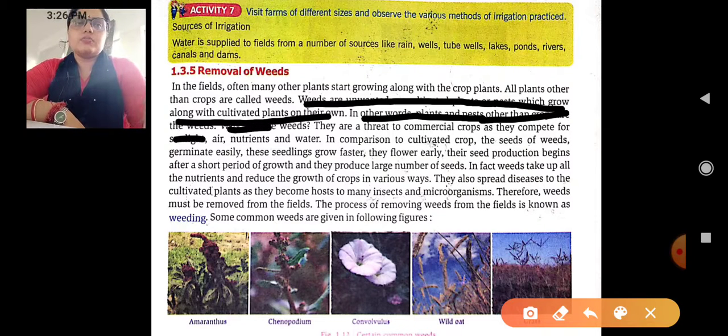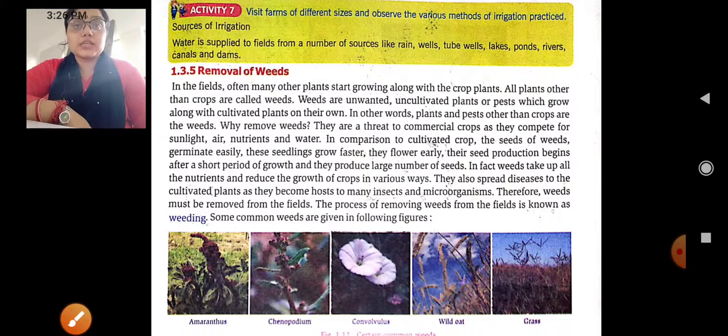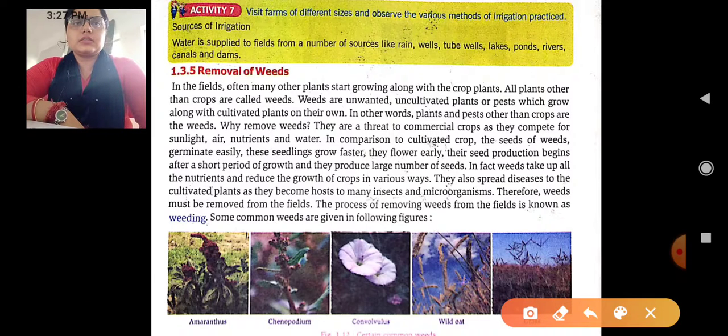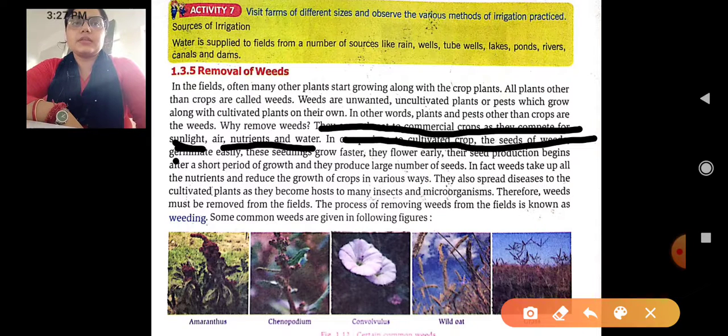And why do we remove the weeds? Weeds को हटाने की, remove करने की ज़रूरत क्यों पड़ी? We are going to discuss this. You know it very well what weeds are: the unnecessary plants present surrounding our crop. So why do we have to remove these weeds? Because they are a threat to the commercial crop as they compete for sunlight, air, nutrients and water. In comparison to the cultivated crop, the seeds of weeds germinate easily.